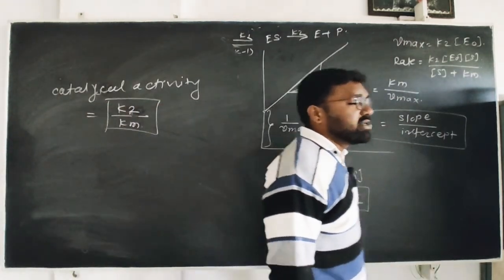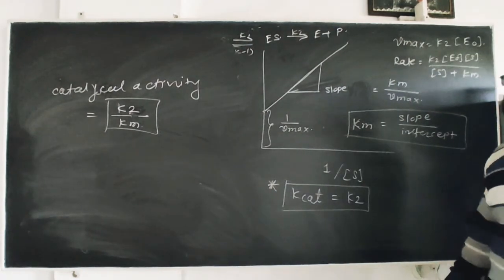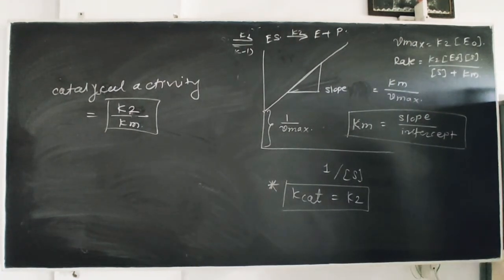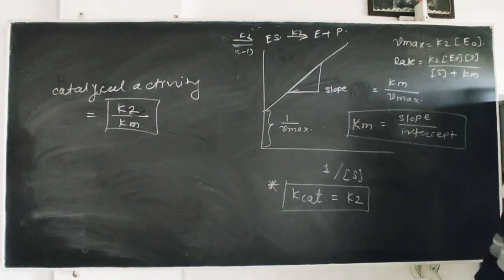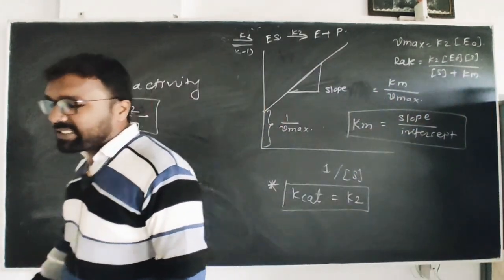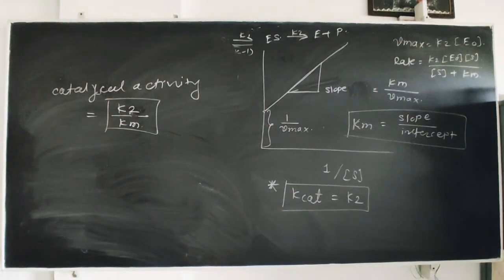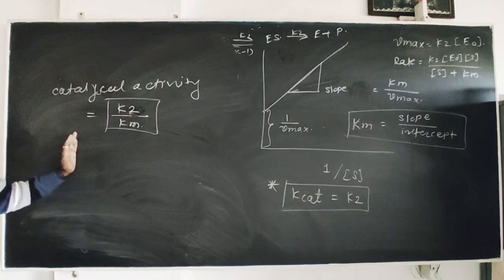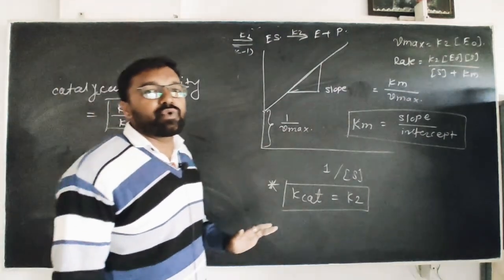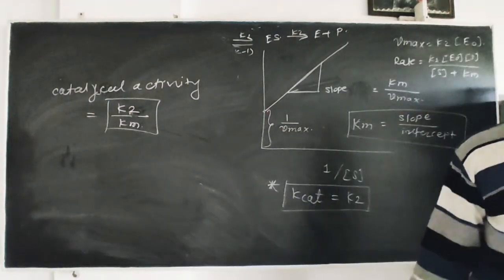This is the whole and soul about enzyme catalysis activity. There are only two topics remaining, which I think is inhibition of enzyme. That topic we will take in the next lecture. I hope you can understand this enzyme catalysis reaction. This is a very important point for your NET, SET, GATE, PET examinations.